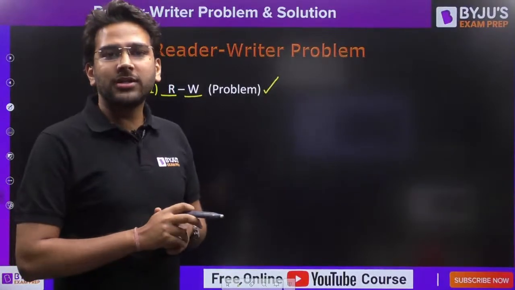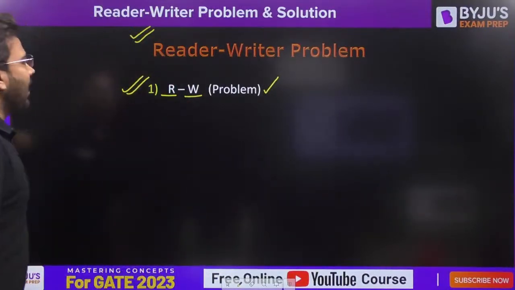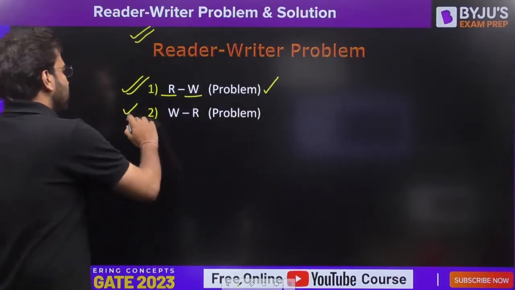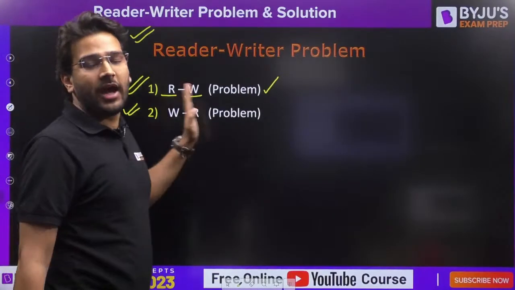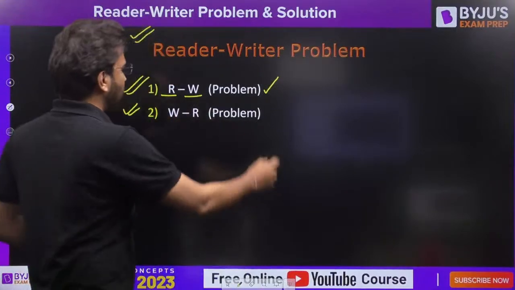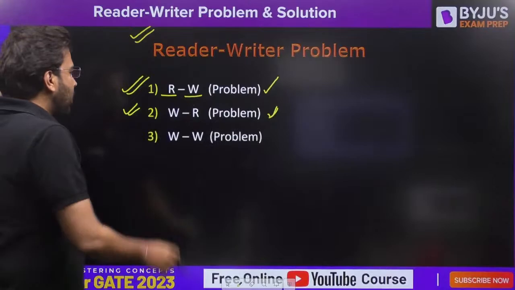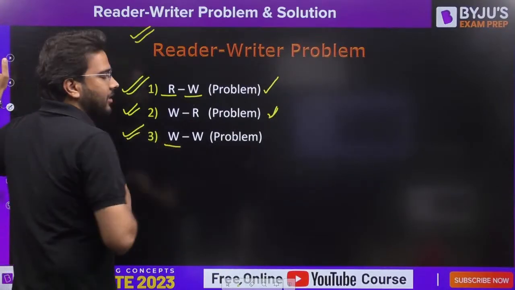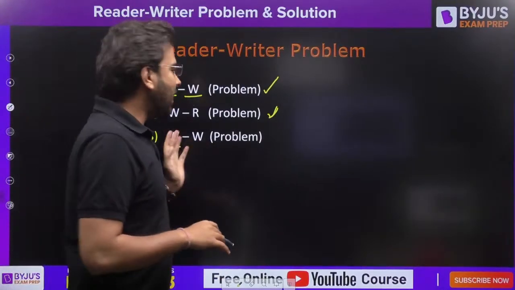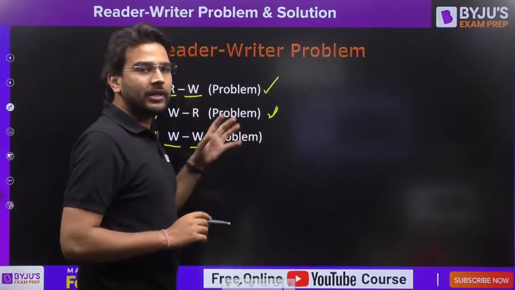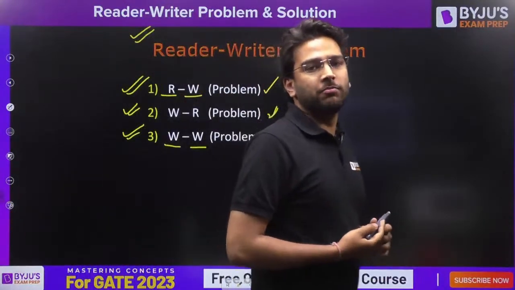So definitely it will cause inconsistency. Similarly, in the next case we have the writer first and then the reader, which will also create a problem. The third problem is when a writer is already present in the critical section and another writer arrives; in that case also it may cause a problem.